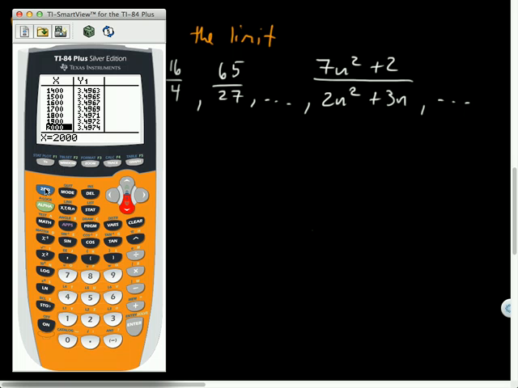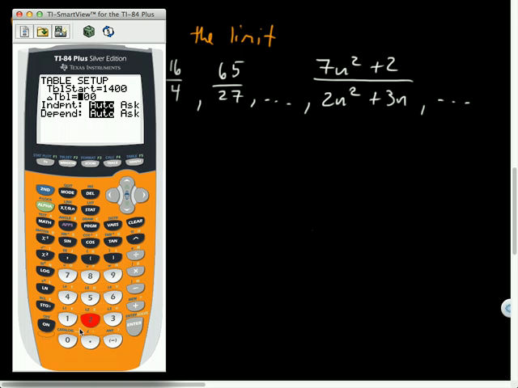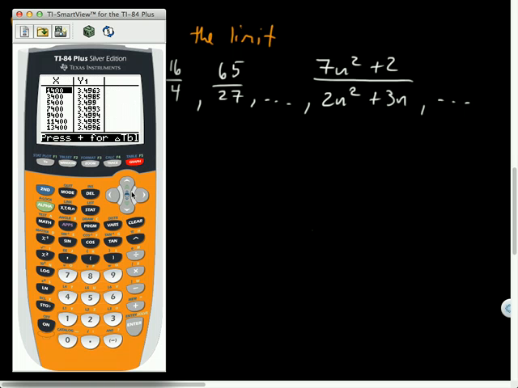Let me try plugging in a larger value. Yeah, it might be. So let's enter 2,000 maybe. Count by 2,000s. Eventually, it will hit a spot where it will round up to 3.5, based off of the calculator's limits. So as I plug in really high numbers, it appears as though it is approaching. Oh, what was that? Yeah, that's the calculator's limitations of the number of digits that it can store.